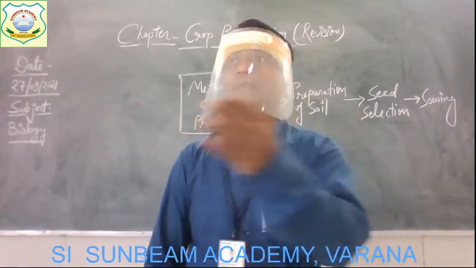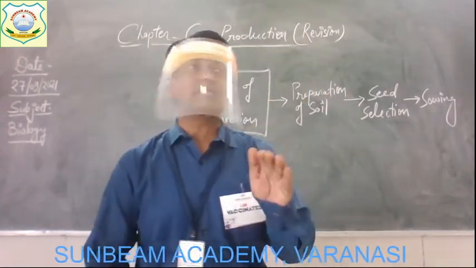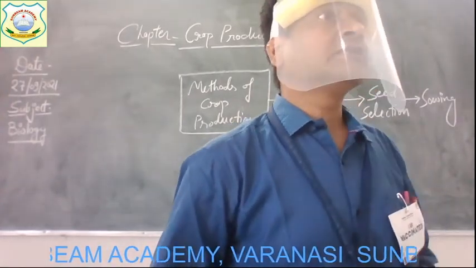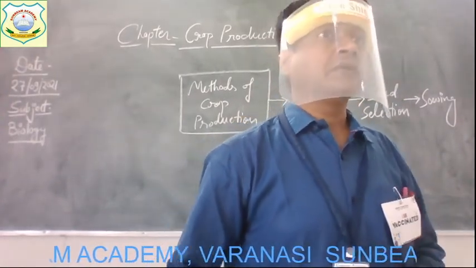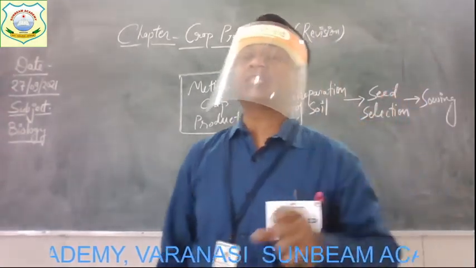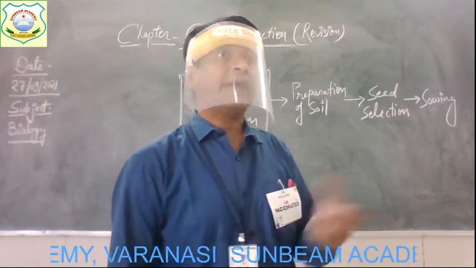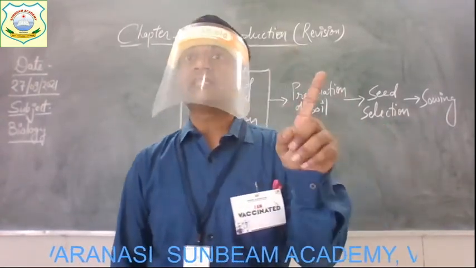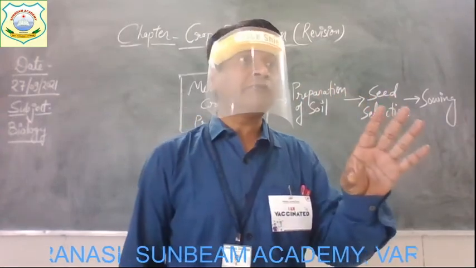Get it? So this method of transplanting a small sapling of the plants to the main field is known as transplantation. What is it known as? Transplantation. And the example of such a crop is paddy. Paddy is one of the very common examples whose seeds are not directly sown in the main field.